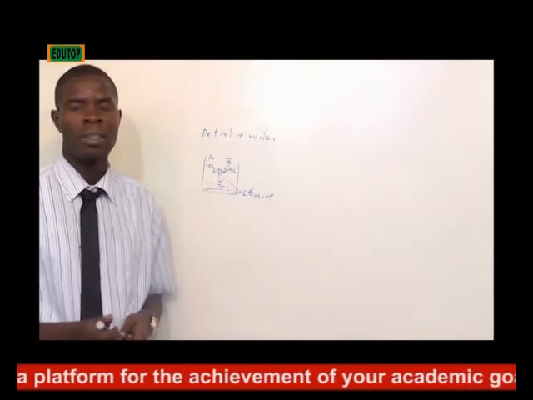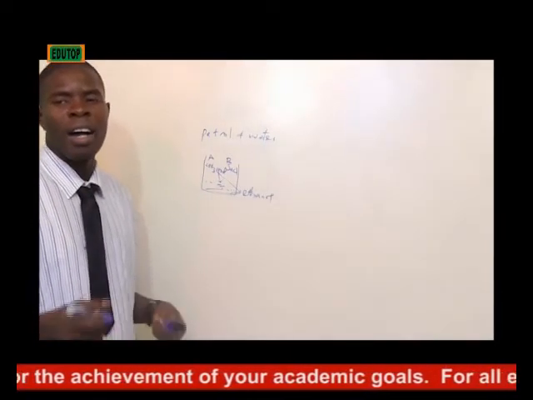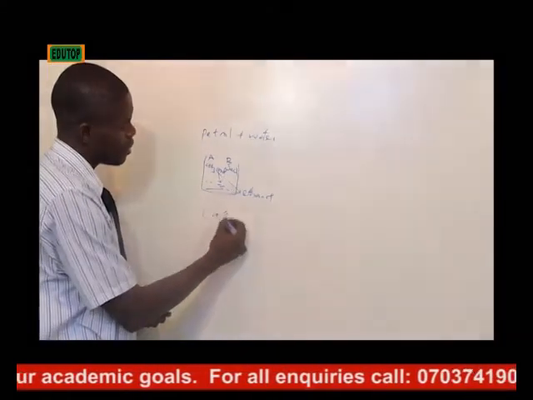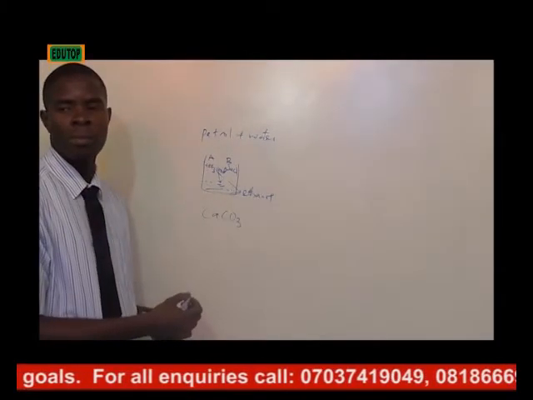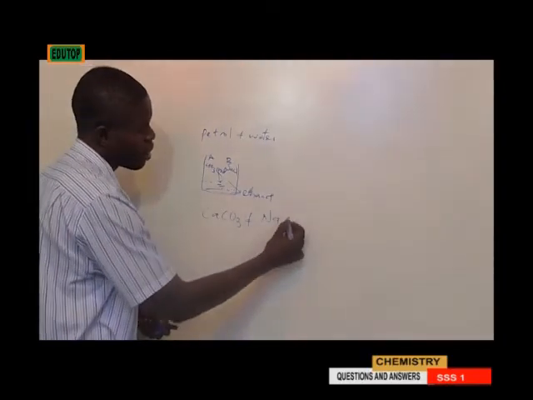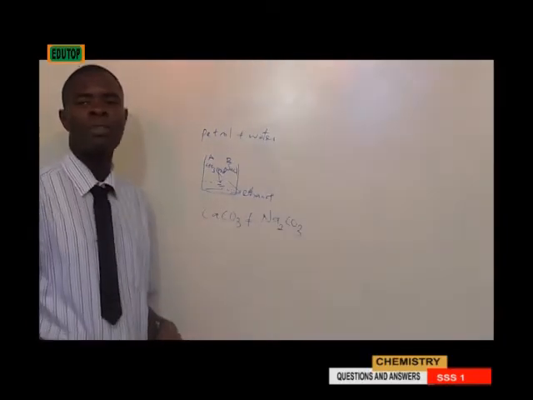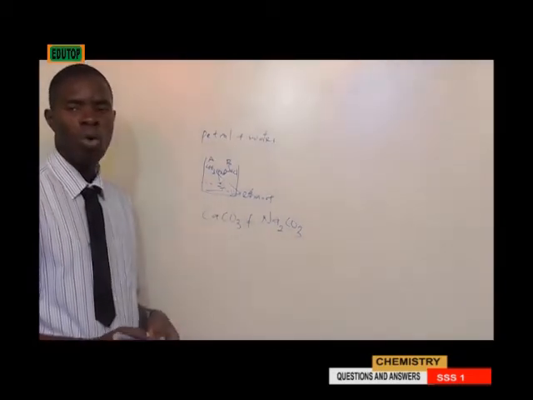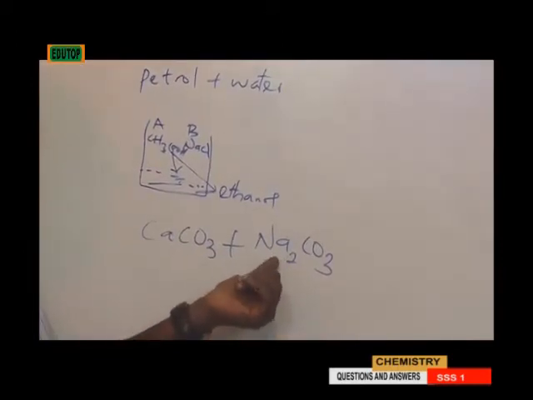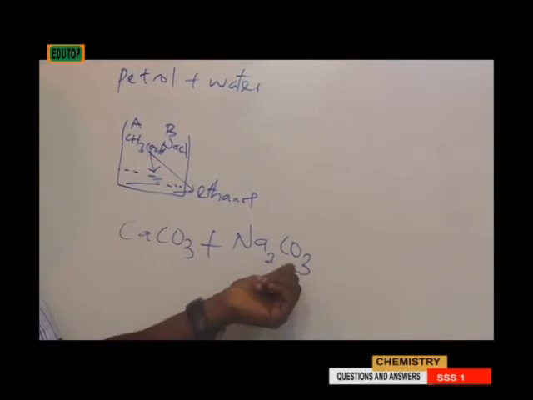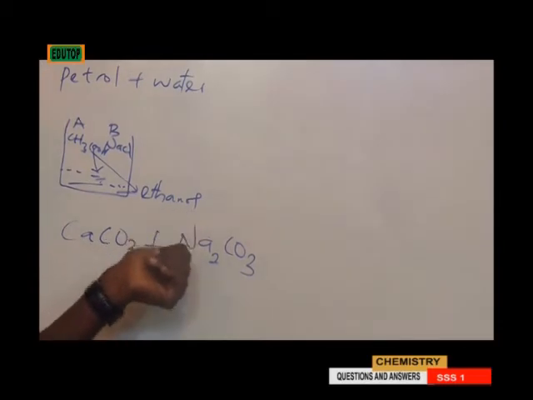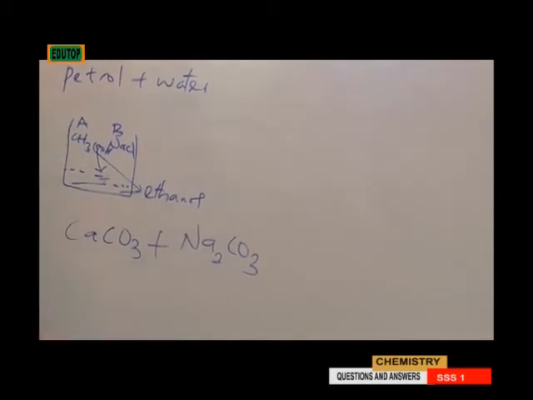Question number 1. You have calcium trioxocarbonate 4, that is CaCO3, and sodium trioxocarbonate 4, that's Na2CO3. We all know that all carbonates of sodium are soluble in water because sodium is a group 1 element.